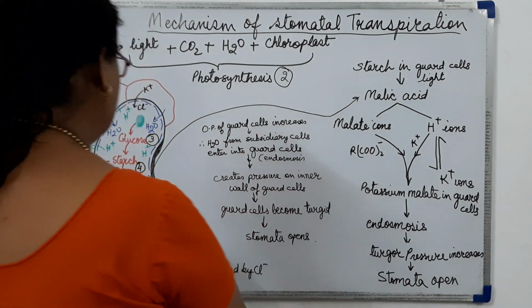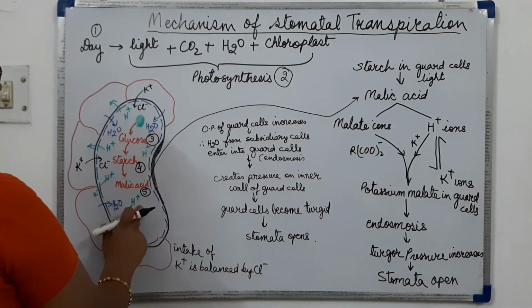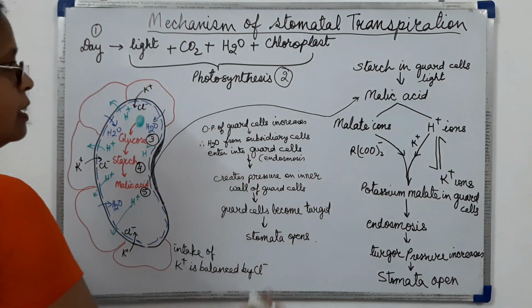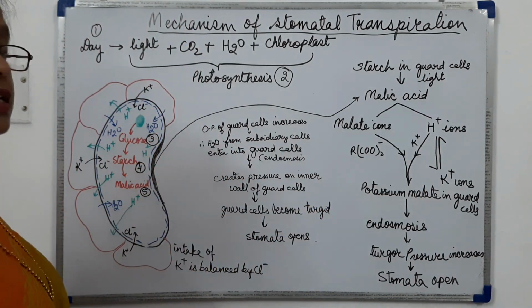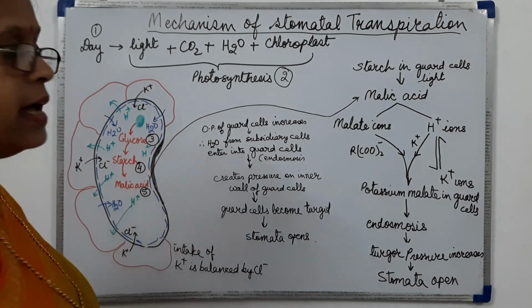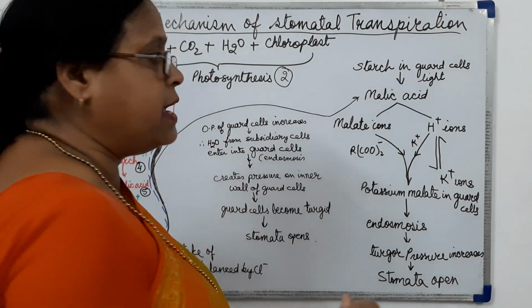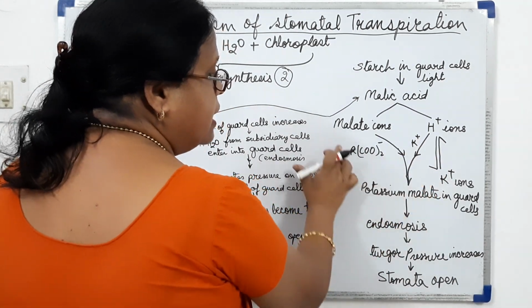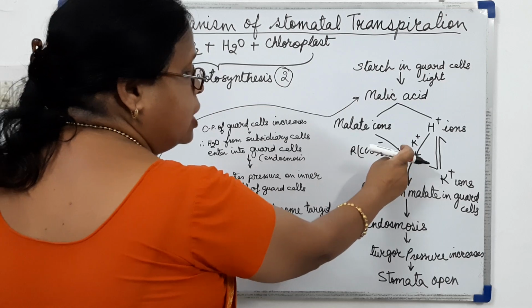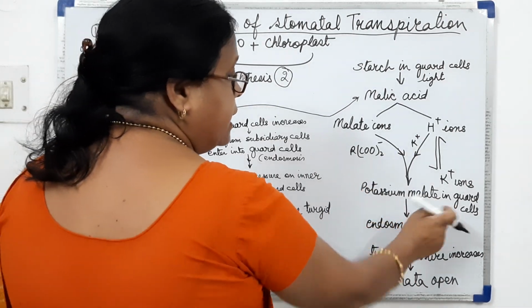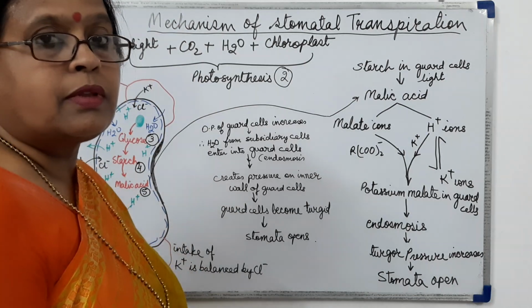As the hydrogen ions are being synthesized here, these hydrogen ions are exchanged by the chloride ions and potassium ions, and when potassium ions enter into the guard cell, malate ion along with potassium ion makes potassium malate in guard cells.